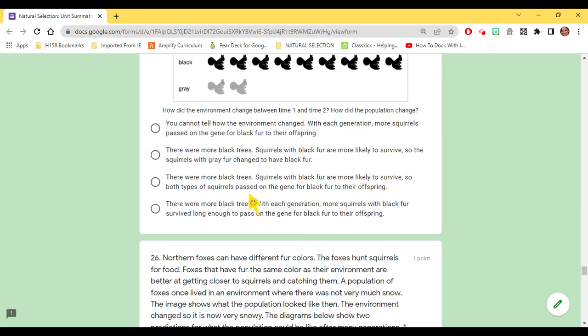There were more black trees. With each generation, more squirrels with black fur survived long enough to pass on the gene for black fur to their offspring.